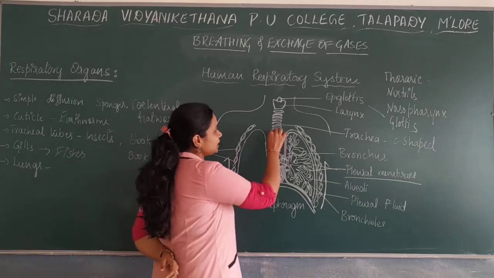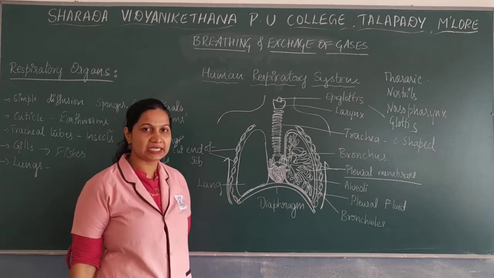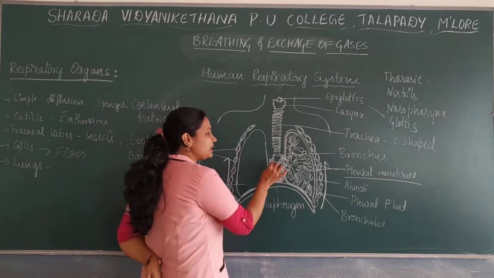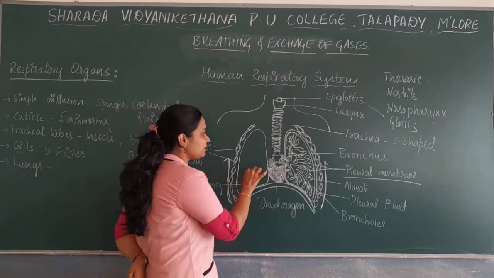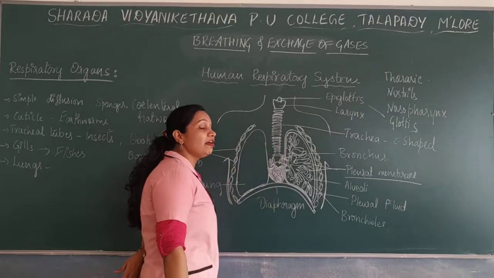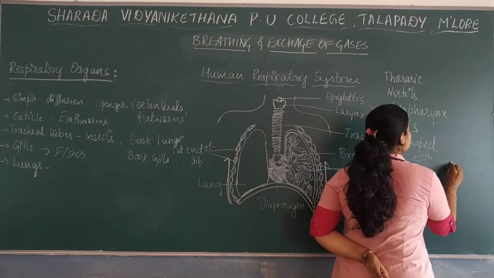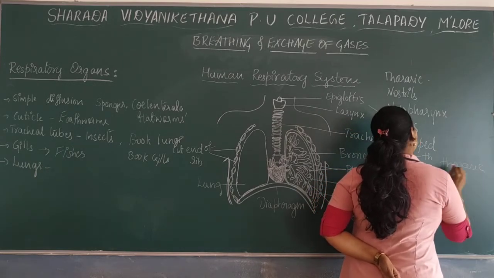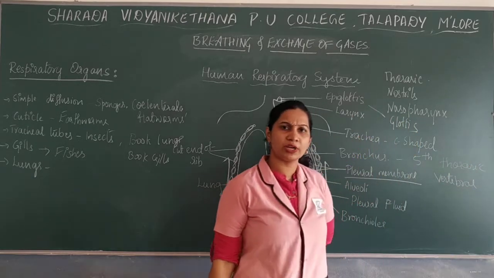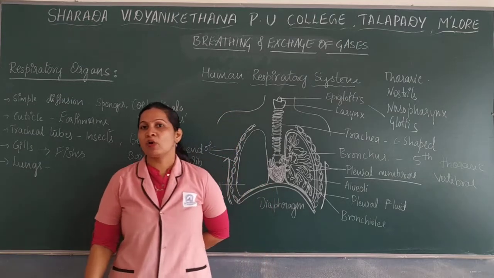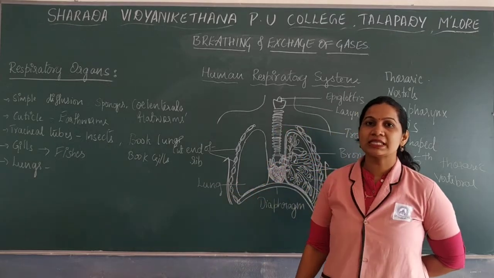The trachea is made up of incomplete, C-shaped cartilage, and it divides into the left and right bronchus at the 5th thoracic vertebra. So what is this fifth thoracic vertebra? We have around 26 bones in our vertebral column.